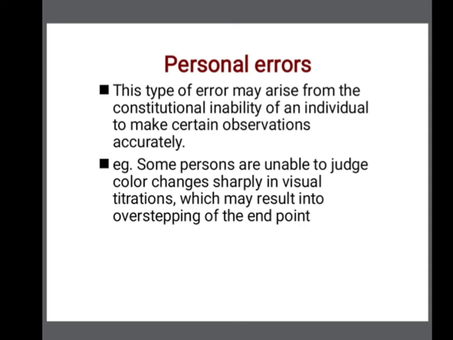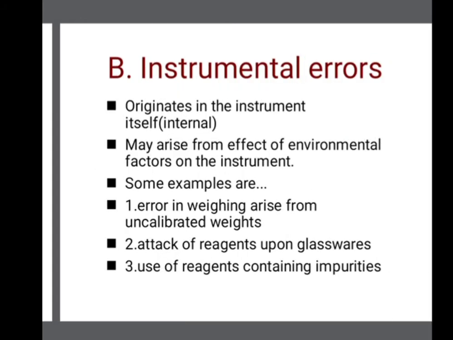For example, you are performing a neutralization titration and the end point is at 9 ml, but due to incorrect visualization the end point is greater, it will be around 10. That means colorless to faint pink is the end point, but your titration's end point is colorless to dark pink. This is due to the individual, and this is called a personal error.